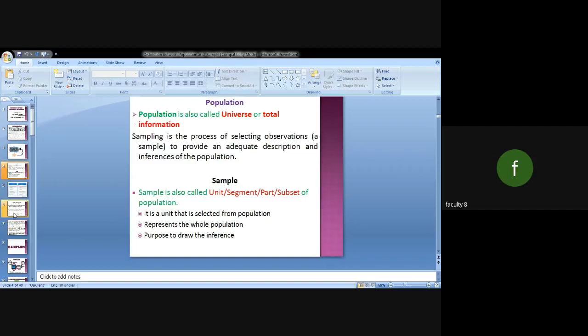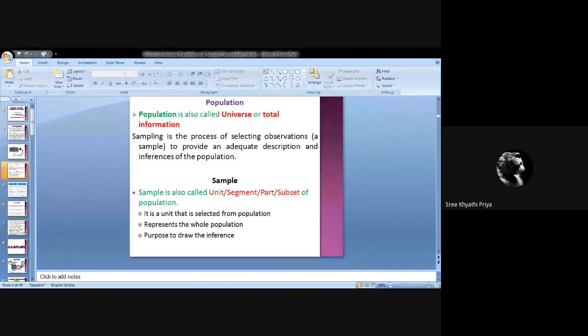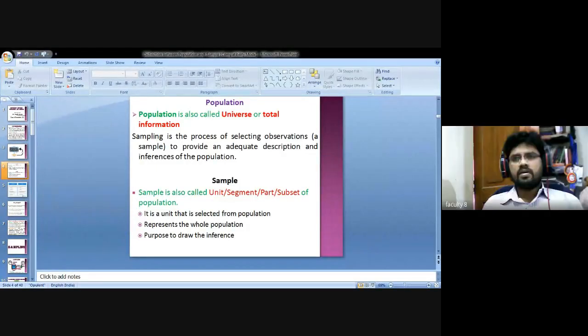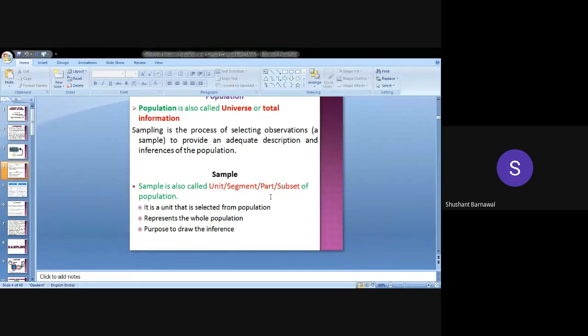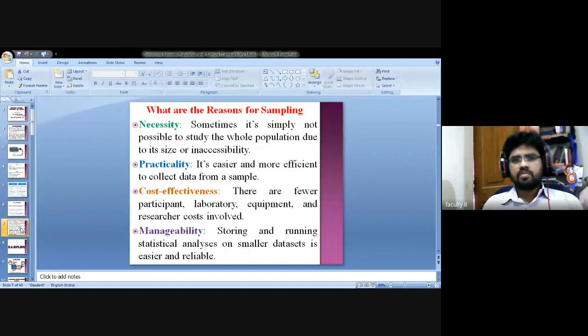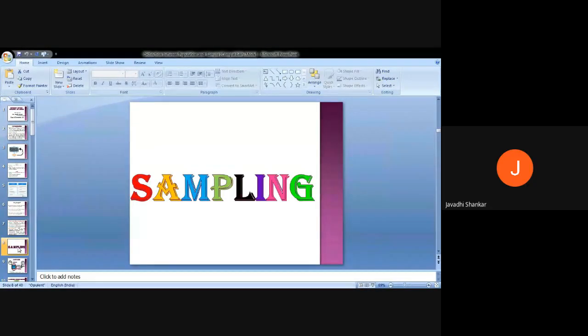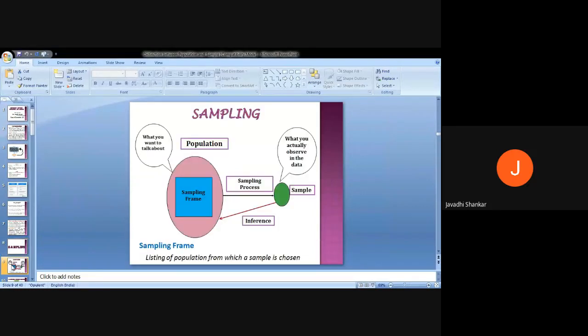So what is the reason for selecting a sample? Can anybody say that? To draw inferences. To make it easy. To represent the whole population. Good answer. To represent the whole population, we use a sample. Right? Good answers.